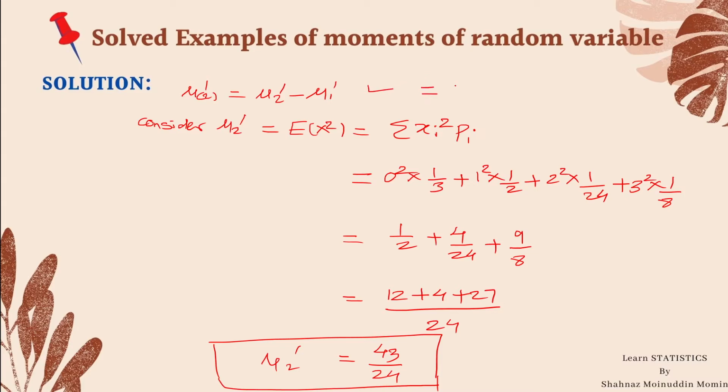So it is equal to 43 by 24 minus mu 1 dash, which is 23 by 24, and which is equal to 20 by 24. This is the second factorial moment. Now we shall move to the next example.